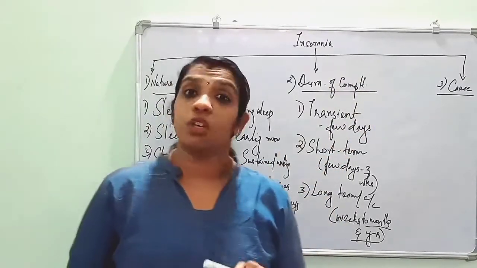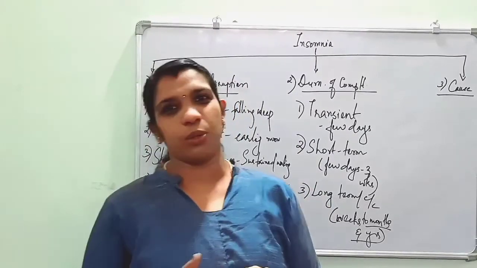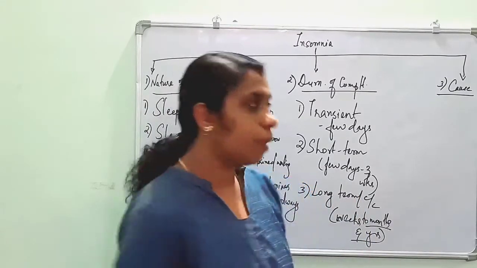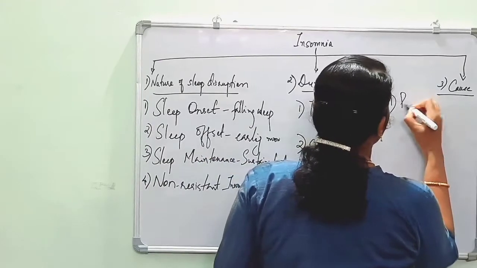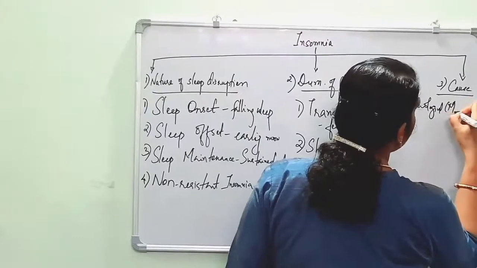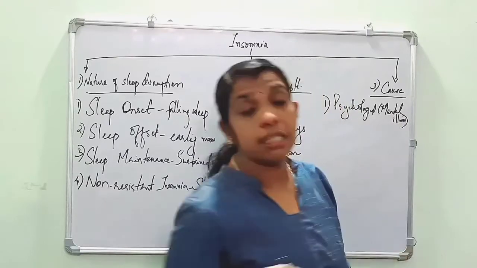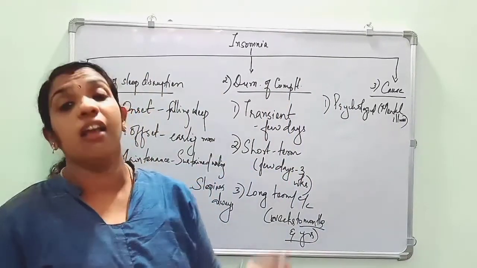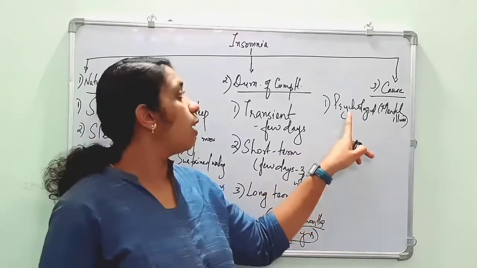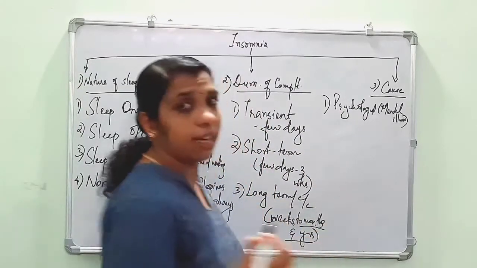Then next is cause of insomnia. Next variety is insomnia depending upon the cause. So there are so many causes which are related to insomnia. First is psychological causes, that is due to mental illness. If the patient is having any mental illness such as depression, mania, hypomania, schizophrenia, etc., he will be having sleeplessness. That is, caused due to mental illness or psychological or psychiatric complaint.